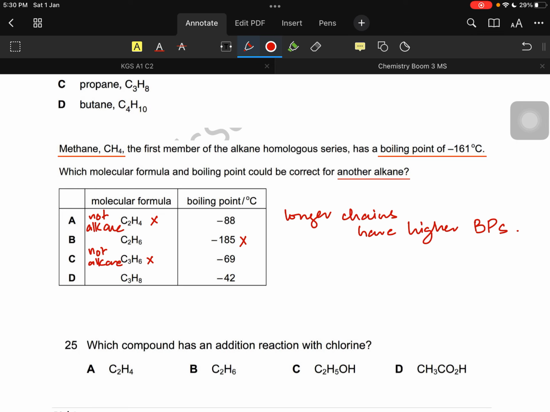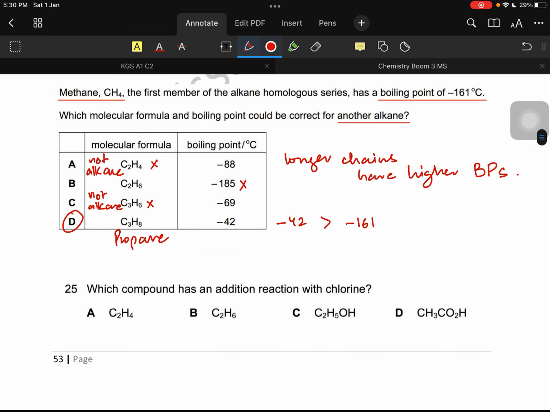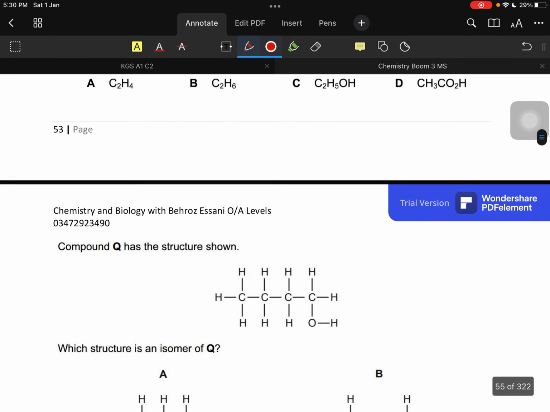That is why B is incorrect. Minus 185 is not actually higher than minus 161. It's lower. In negative values, the order runs oppositely. So it should be D for doctor. Propane has a higher boiling point than methane. Obviously minus 42 is very much higher than minus 161. So D is correct.